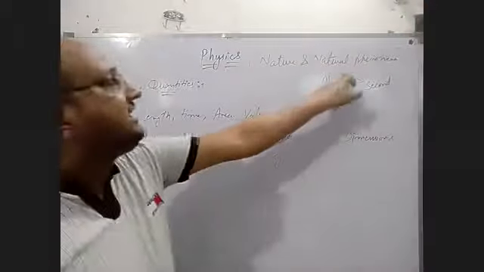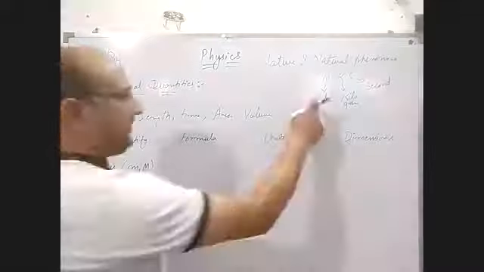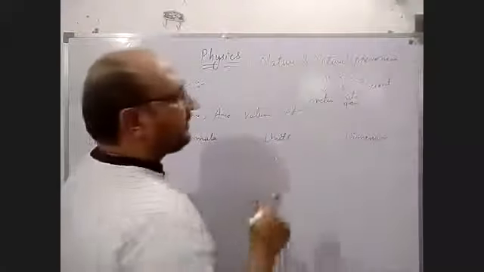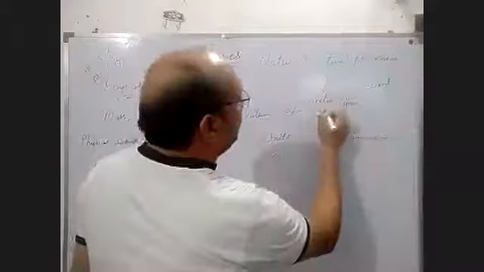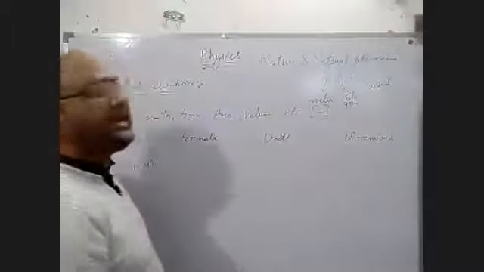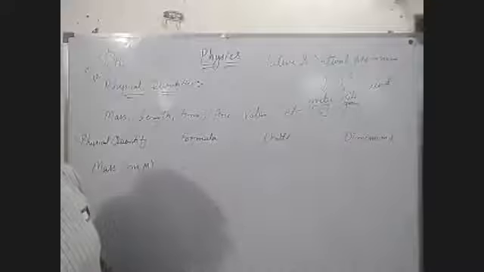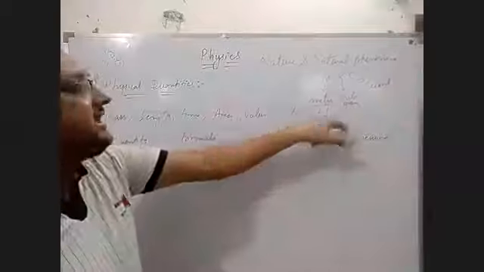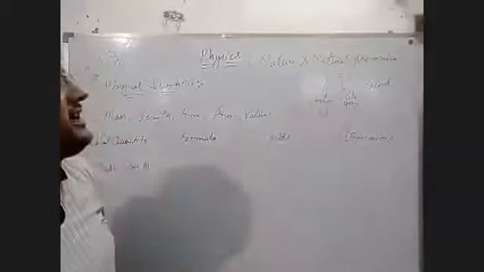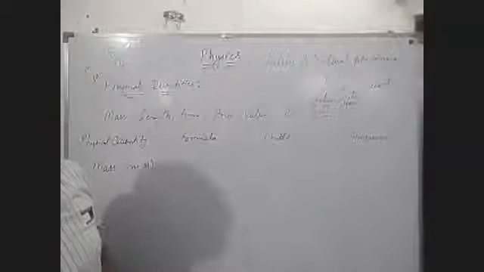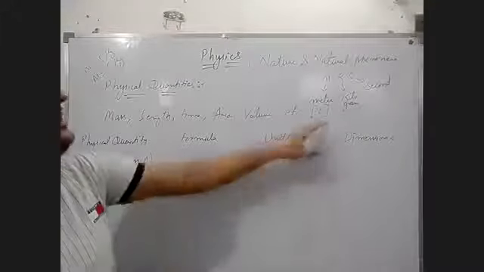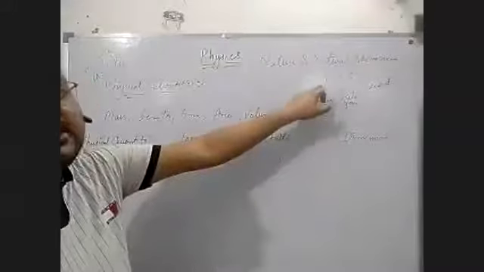And another thing is that, like meter, kilogram, second, you have to use dimensions also. How? For meter, you have to take capital letter L in a square bracket. In square bracket, you take the capital letter L for meter. This is the dimension of length. M for meter here, not mass.